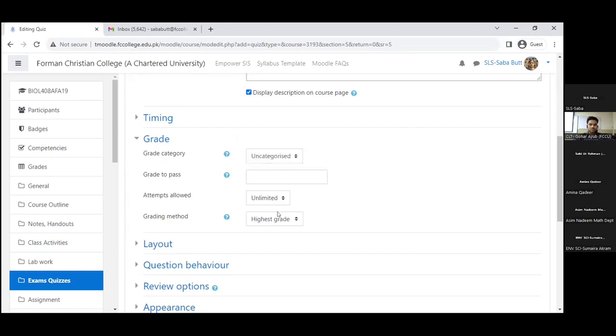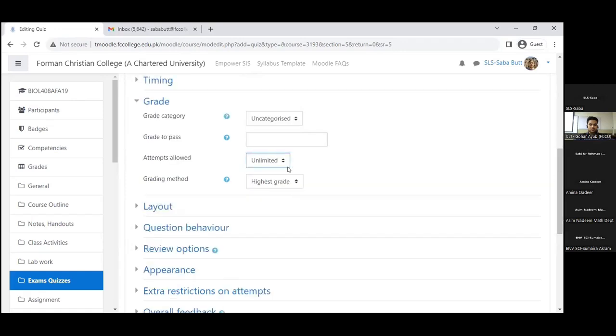So then attempts allowed. How many attempts we are allowing? Unlimited. They can attempt it again and again, or maybe one attempt only, 2 attempts, 3 or 4. If we allow them 1 attempt, simply its marks will be used as grade. These will be added to the grade book. Or sometimes we want to allow them more attempts with some penalties, then this is also possible. So we allow them, for example, 2 attempts.